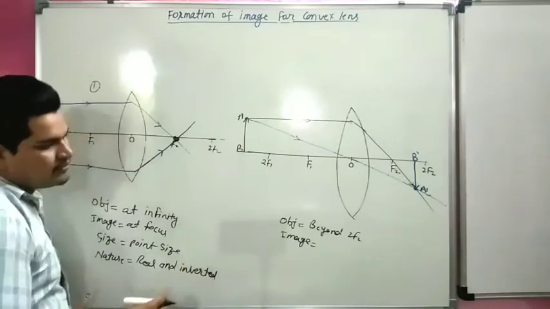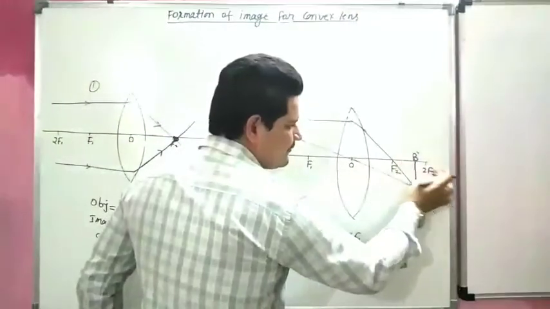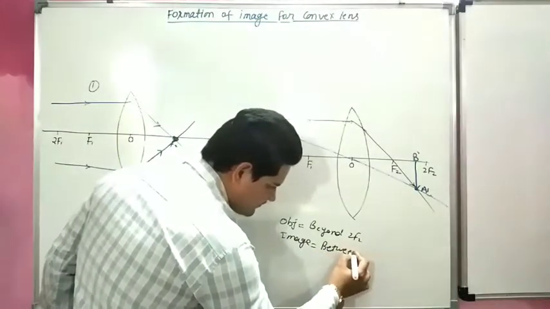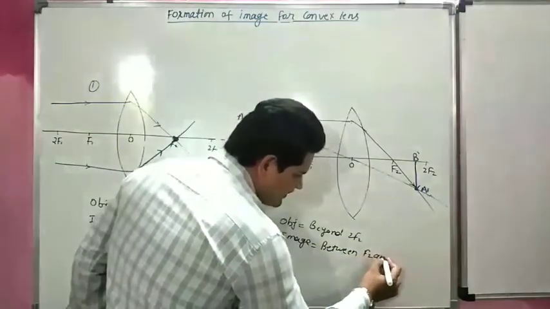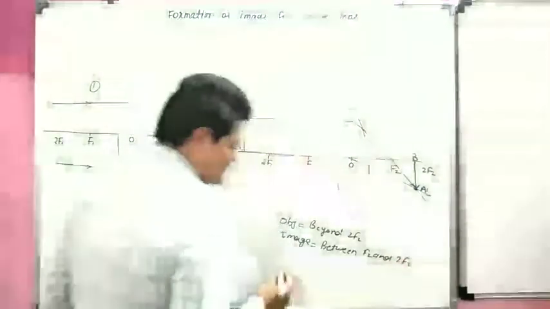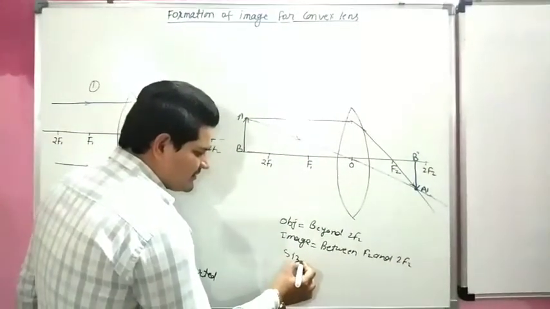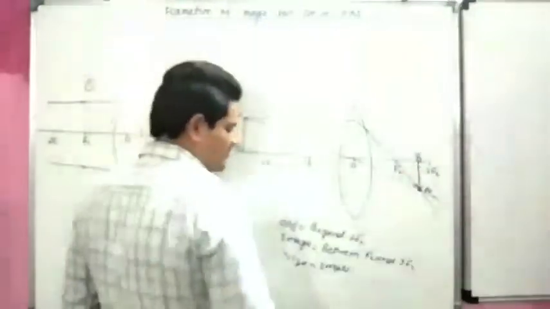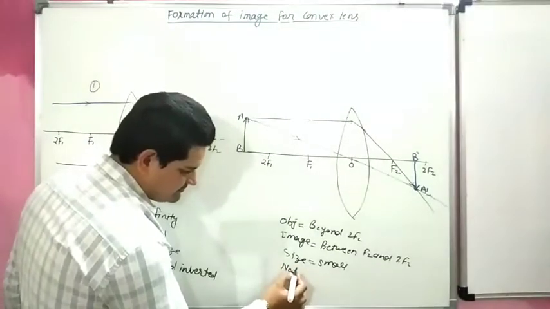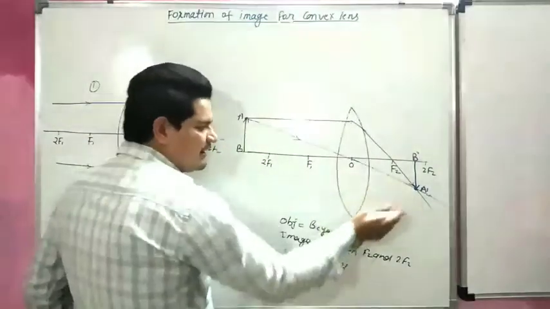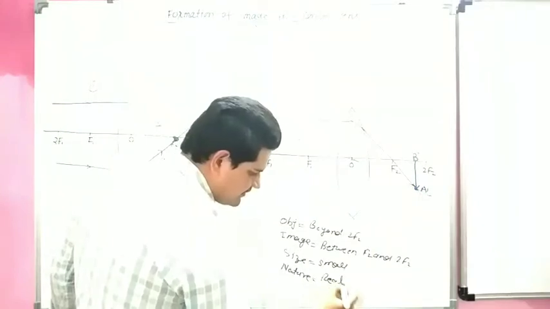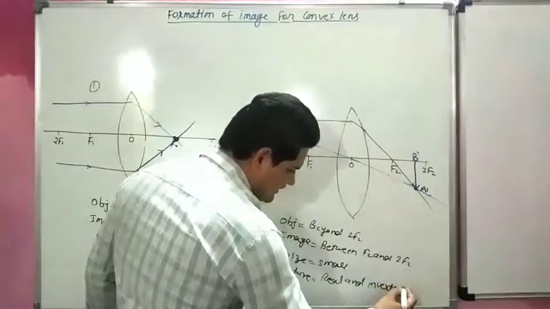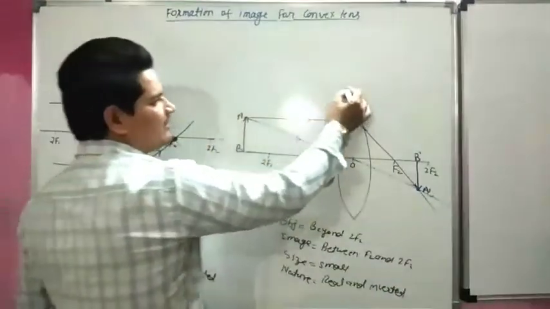Inverted. So the image is formed between F2 and 2F2. Size is small because the object is large and the image is small. Nature: real and inverted. This is our second case.